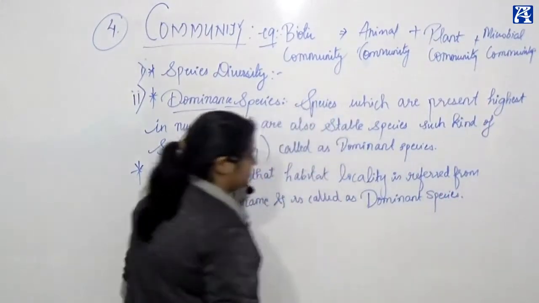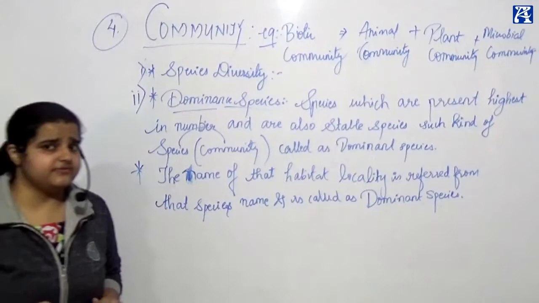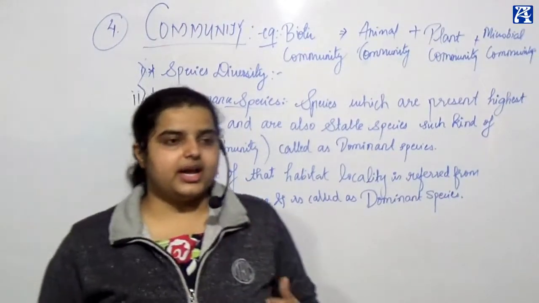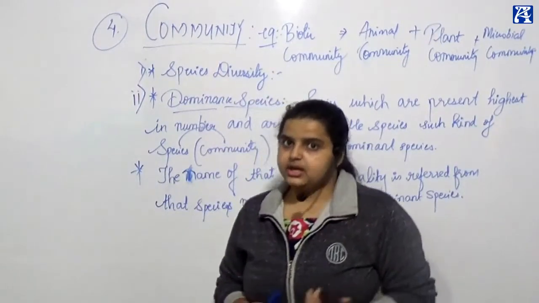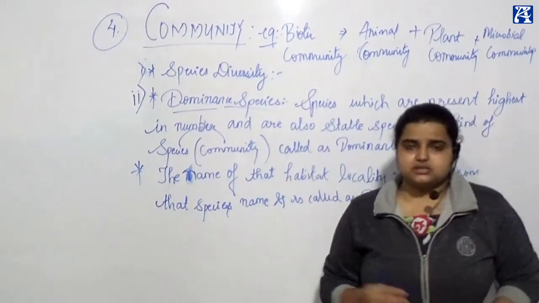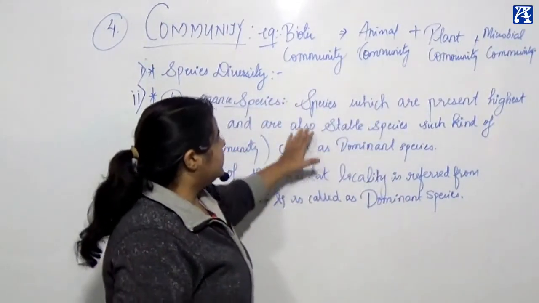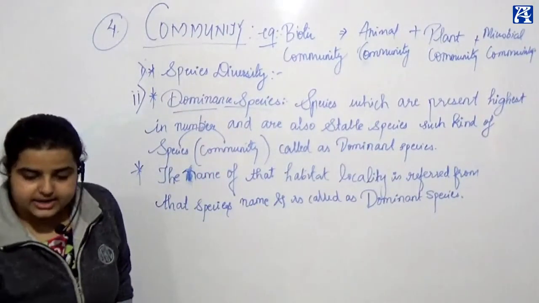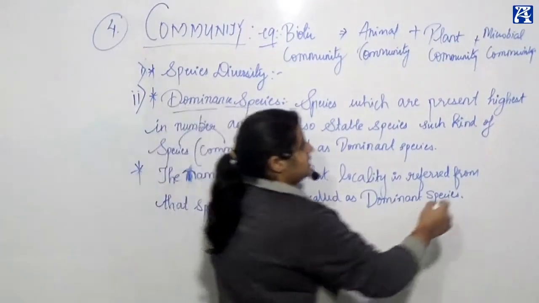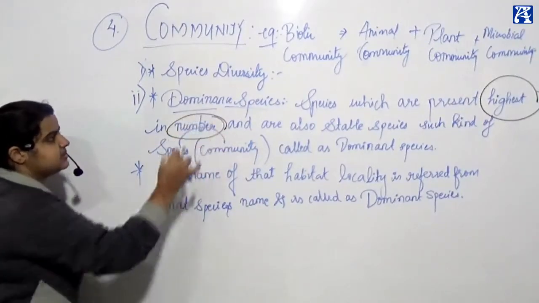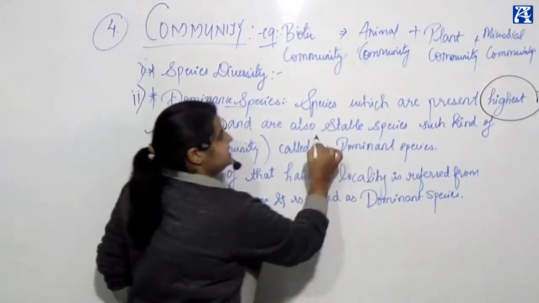Any doubt? Please make a note of this point. It is a very, very important point. Let me give you again a short info about it. Dominant species are those species which are present in the highest amount or highest in number and are also stable species.